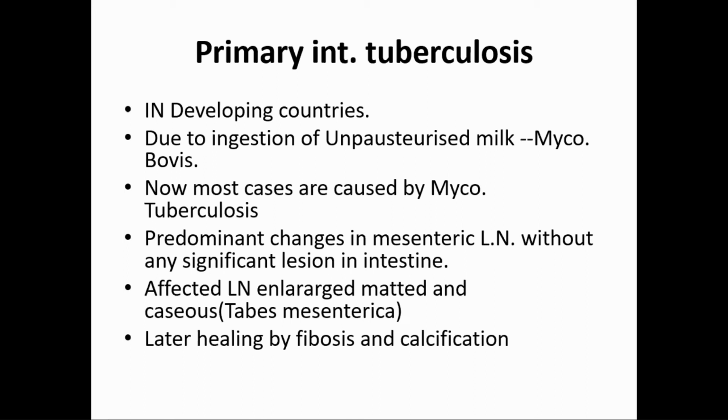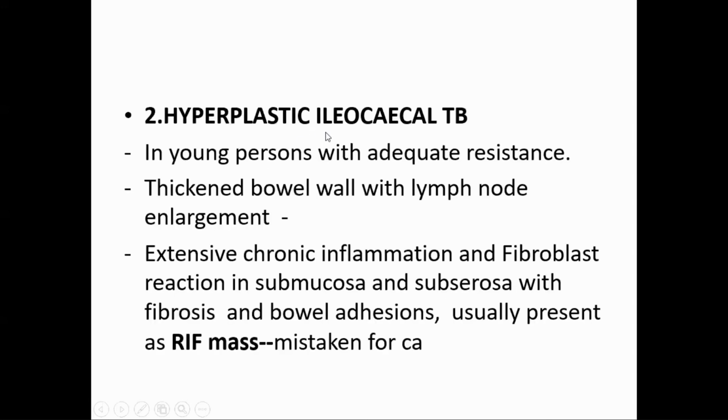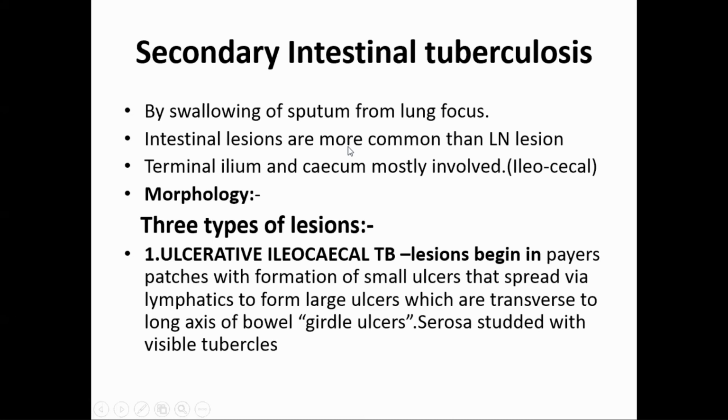There is a lymph node, mesenteric lymph node involved. Mucosal lesion is not there, and it is called tabes mesenterica. Now, secondary intestinal tuberculosis, because there is immunity. This is a second infection, so the patient is sensitized to it. So the immune system of the patient would react. So here it is by swallowing sputum from a lung focus. And here the intestinal, that is mucosal lesions, are more common than lymph node lesions. That is the difference between primary and secondary.